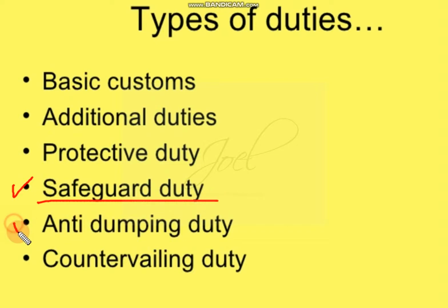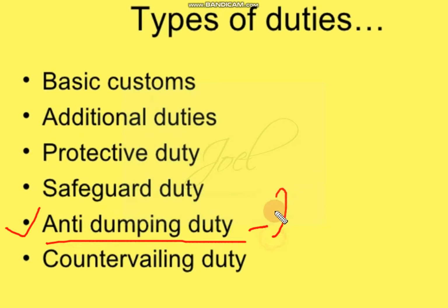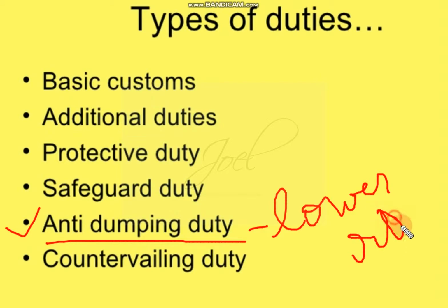Yes. Next, anti-dumping duty. This duty is levied for the purpose of avoiding dumping of the products into India. What is this dumping of the product? Dumping of the products means selling the products at a lower rate. Maybe why this lower rate will be charged?